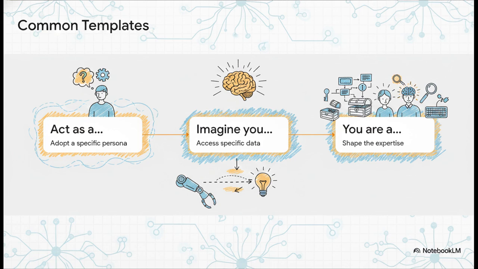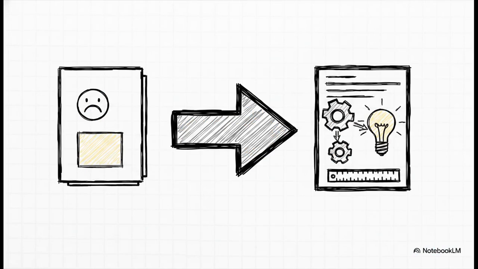You simply kick off your prompt with setup phrases like act as a, imagine you are, or you are a. These incredibly simple commands act as precise little keys to unlock those specific data subsets we were just talking about. It is the absolute lowest barrier to entry for the highest possible return on output quality. Let's see how we can apply this framework to immediately level up our technical writing. If you've ever been super frustrated trying to get an AI to sound genuinely professional instead of just giving you some generic, watered-down summary, well, this is exactly the fix you need.